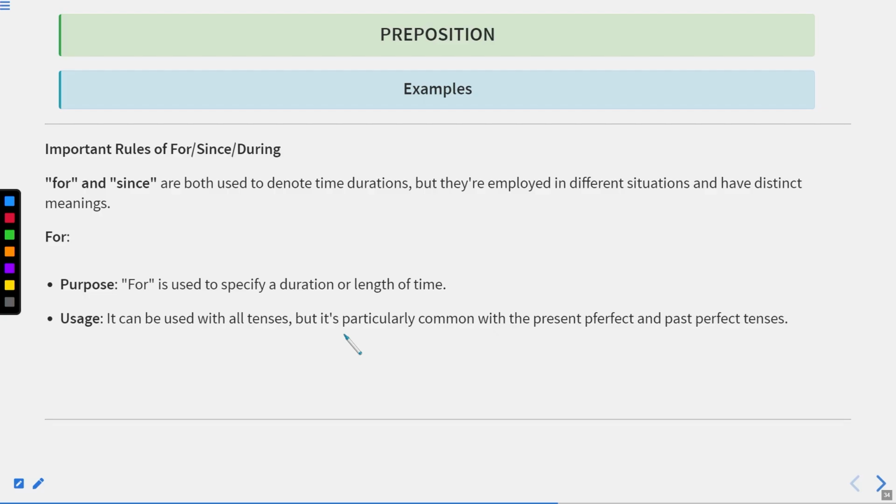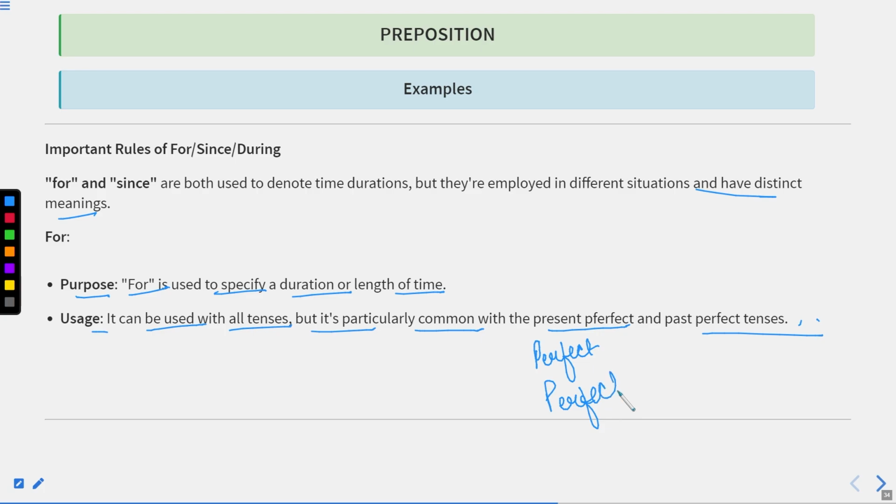For and since are both used to denote time durations, but they are employed in different situations and have distinct meanings. For example, if we want to use it for purpose, for is used to specify a duration or length of time. Usage: it can be used with all tenses, but it is particularly common with present perfect and present perfect continuous tenses. Okay. When we talk about perfect tenses or the perfect continuous tenses, we use for and since.